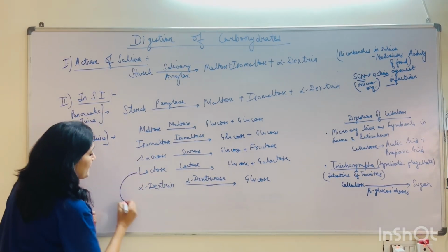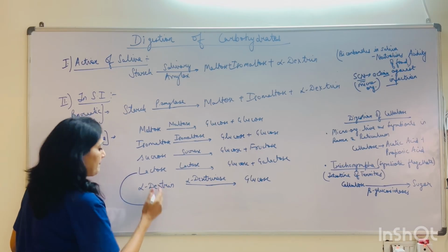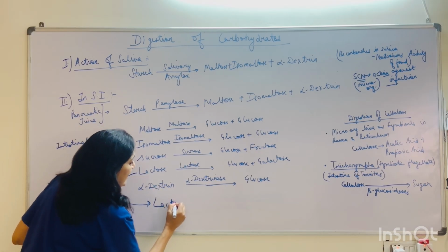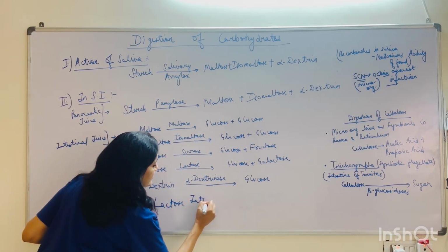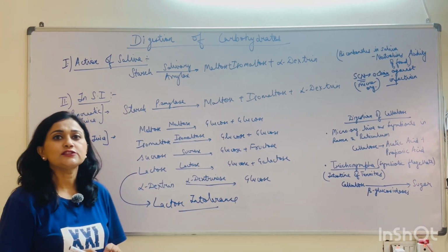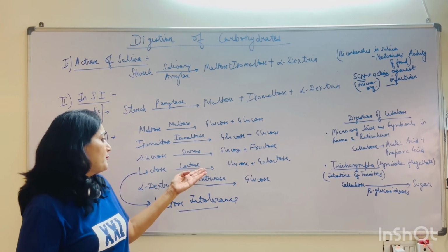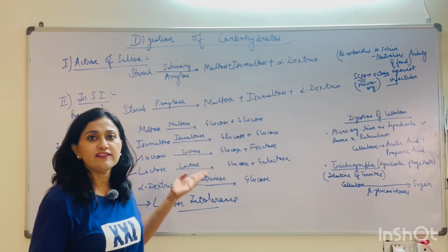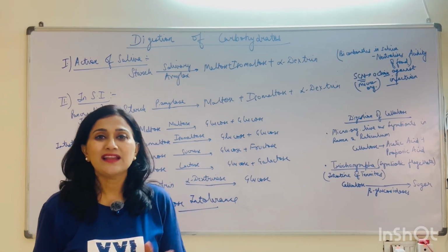Here I would like to mention that there are certain people who have lactose intolerance. What is the meaning of lactose intolerance? Lactose intolerance means that with advancing age, the production of lactase enzyme decreases to a large extent.